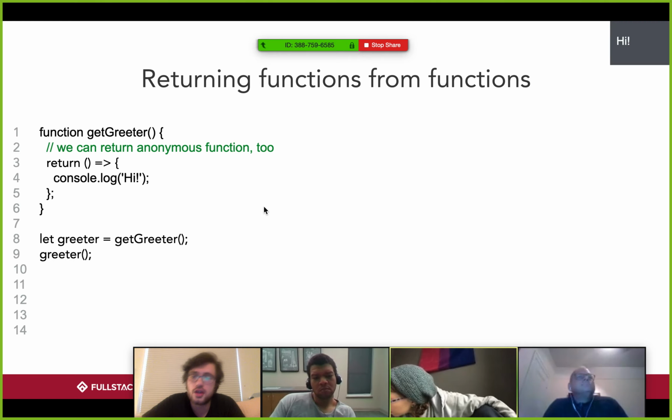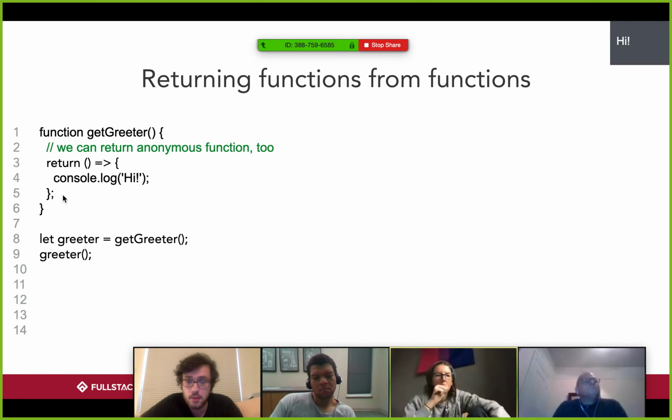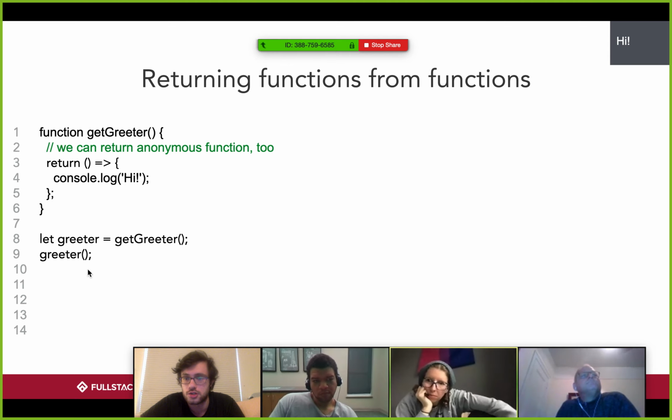So here, as I showed you before in my REPL, we can return anonymous functions as well, right? So when we say let greeter equal getGreeter, we call getGreeter. What does this do? It just returns this whole function. So greeter becomes this whole function. So when we invoke greeter on line 9, we get hi. Cool, everybody?